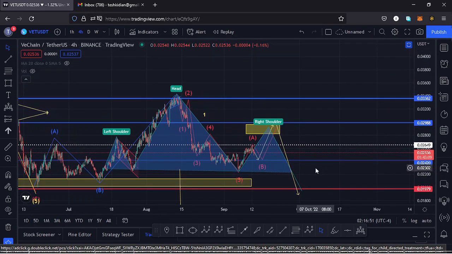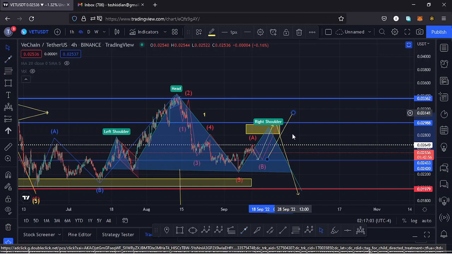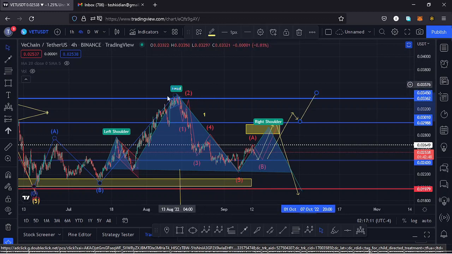And that movement to the lower side can get invalidated in case we continue pushing higher in the formation of a wave 2, maximize our yellow target area, also manage to break above the key area of resistance at around the $0.029 mark, have a successful retest of that key area of resistance and continue pushing higher and make a high above the high that we have for this head and shoulders pattern, and that is above the $0.03369 mark.